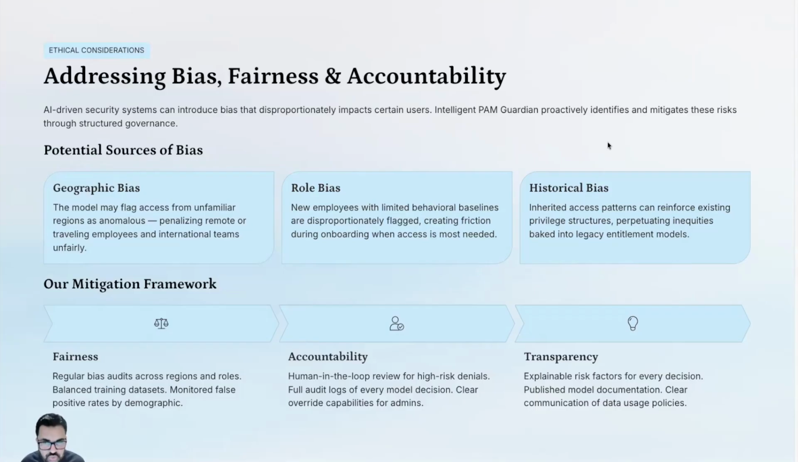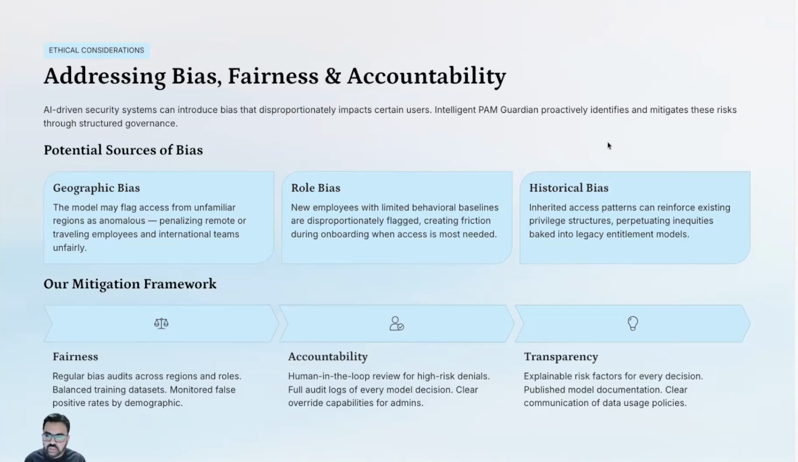So what are those potential sources of bias? For example, there could be a bias based on the location a user is coming from. There might be bias based on the role. Let's say a new employee with a limited behavioral baseline joined the company. The system might flag this as a risky user, and that might create friction during onboarding when access is most needed. Then we have the biases coming from historical access patterns. So we wanted to make sure that our framework mitigates all those biases.